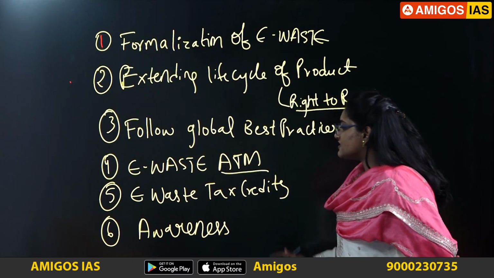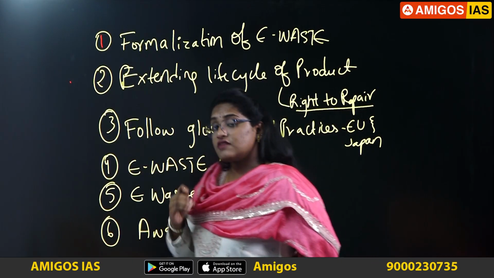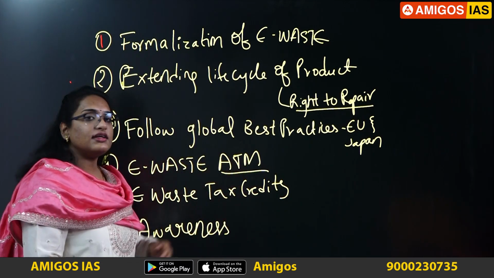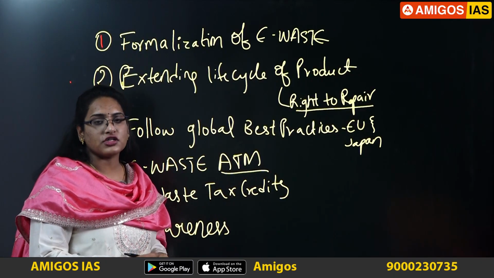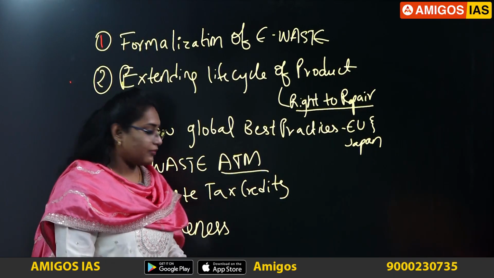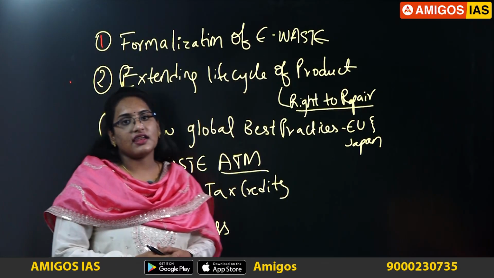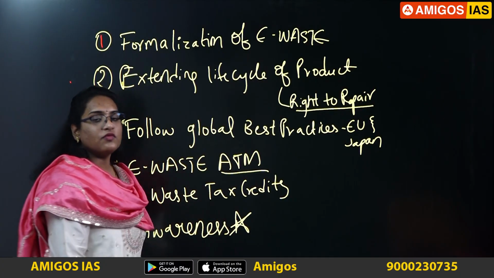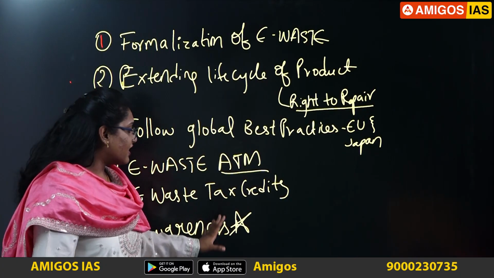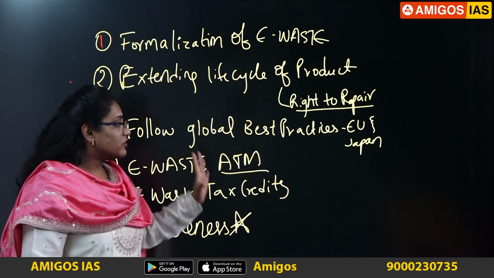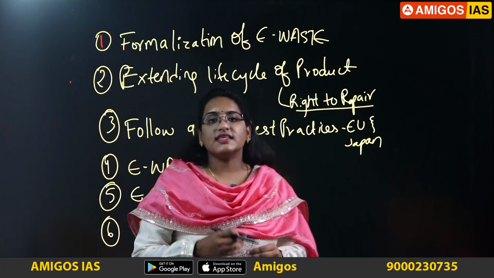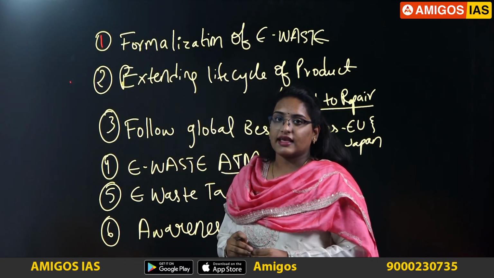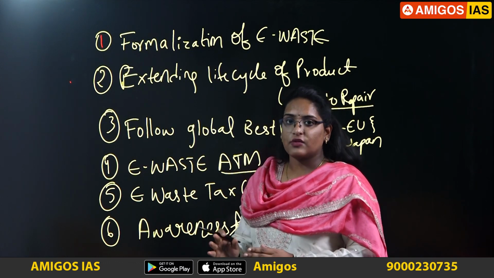And fifth is the e-waste tax credit. Means whichever producer is able to meet the recycling target should be given the tax credit. It is like an incentive to the producer for meeting his recycling target. And awareness: increase the awareness among the population. This is the most important step for any problem in India. So that's all. In this topic, we have discussed the impact of e-waste on India's economy and the health of the people, and what steps can be taken to minimize the impact of e-waste on the country.